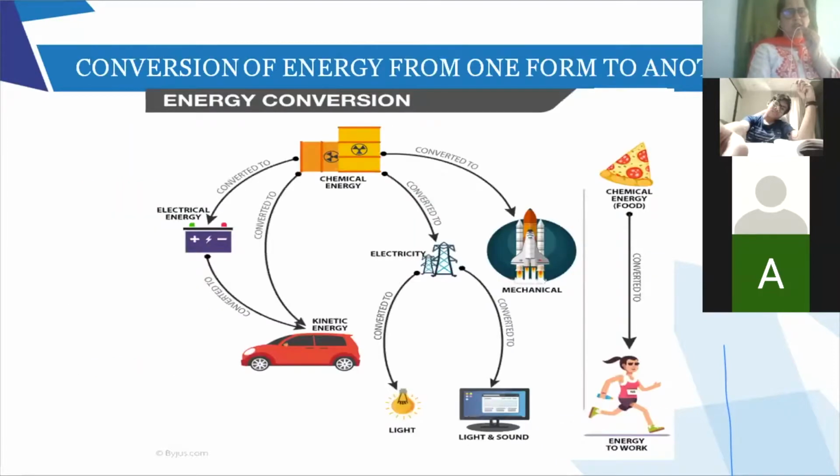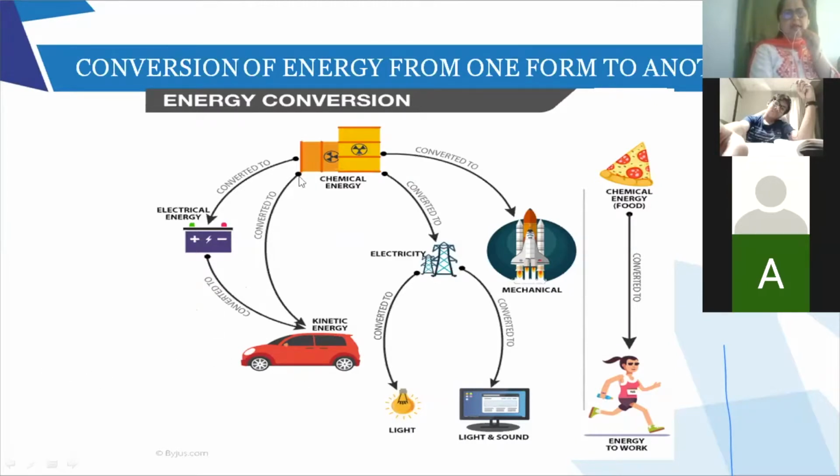Now the conversions of energy. See the conversions of energy, how they get converted. Chemical energy gets converted to electrical energy in a battery, and then that electrical energy can be converted to kinetic energy. The car runs because the battery is giving it power.